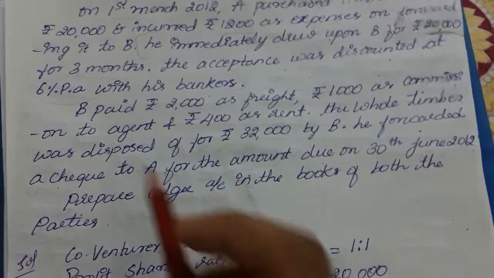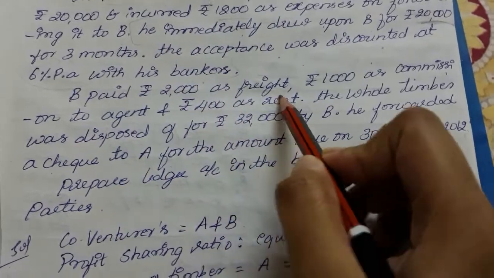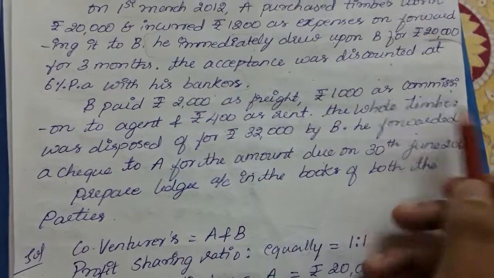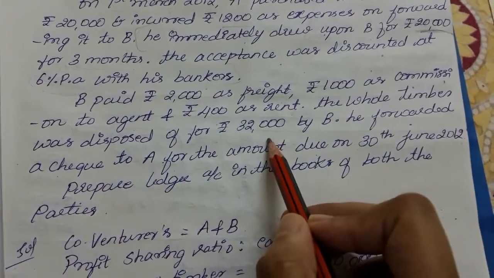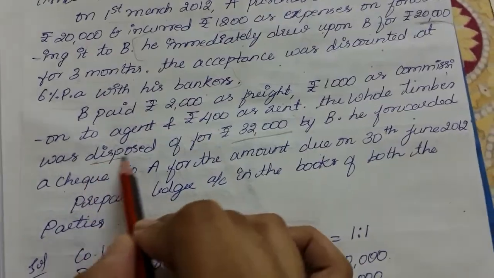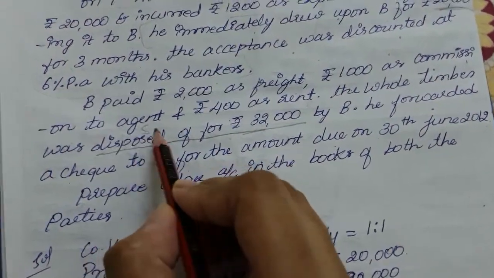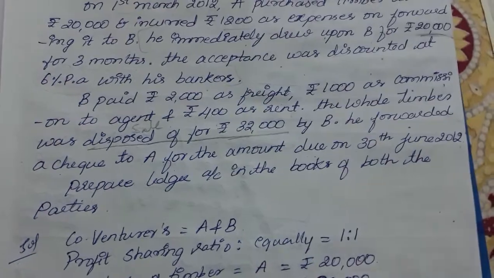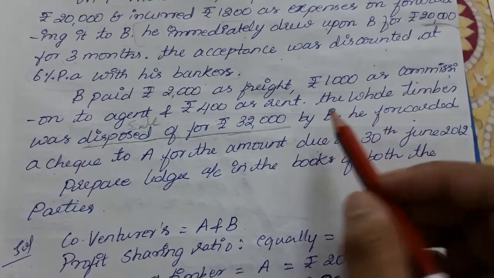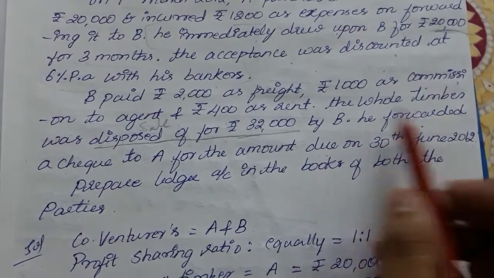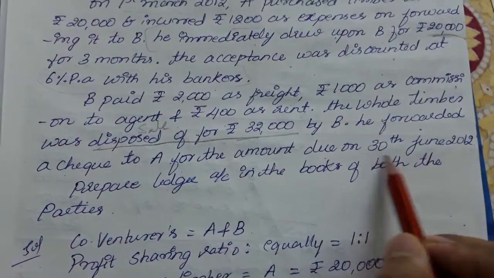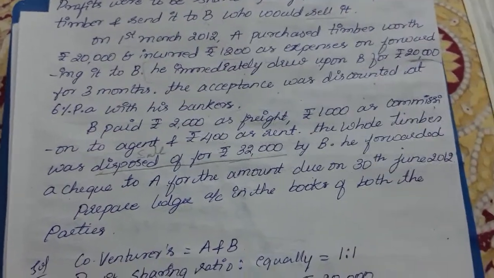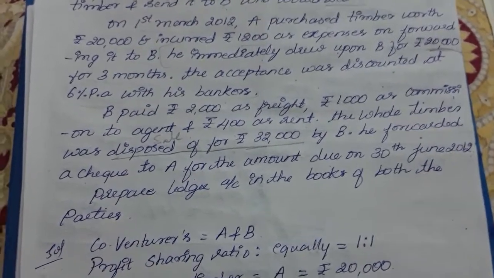Next, B paid rupees 2,000 as freight, 1,000 as commission to agent and rupees 400 as rent. The timber was disposed of for 32,000. Here you can take it as the sale value. If it is given as disposed, he has taken it as a sale by B, as you know the selling will be made by B. He forwarded a check to A for the amount due on 30th June 2012.